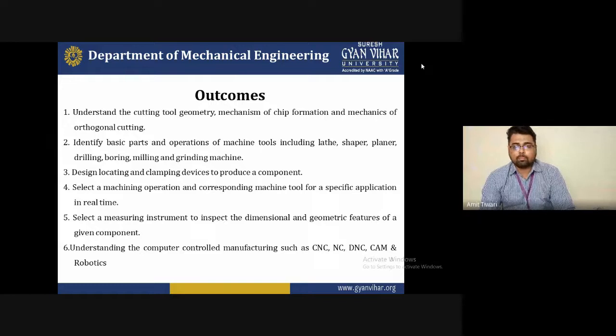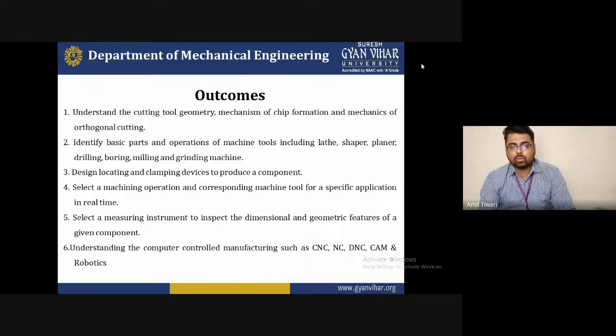Second is to identify the basic parts and operations of machine tools, including the lathe, shaper, planer, drilling, boring, milling, and grinding machines. Third is to design locating and clamping devices to produce a component. Fourth is to select a machining operation and corresponding machine tool for a specific application in real time.